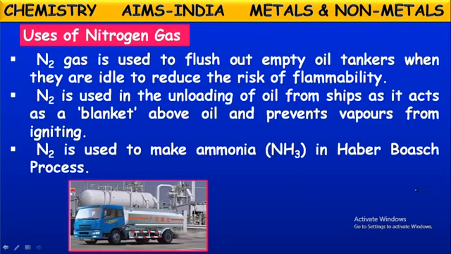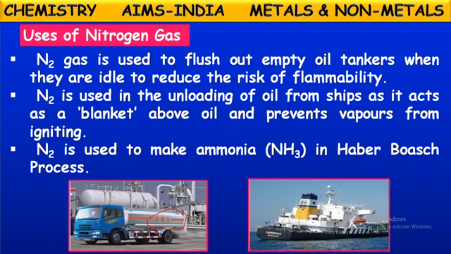See here, they are the oil tankers. After unloading these, if any small quantity still exists, sometimes they may cause explosions and accidents. To avoid that, they flush nitrogen gas into these. Then totally the gas or liquid, whatever is present inside, will be flushed out, even from the ships also. To unload these oils, they use this nitrogen gas as a blanket on those.